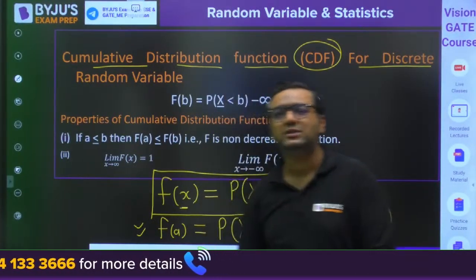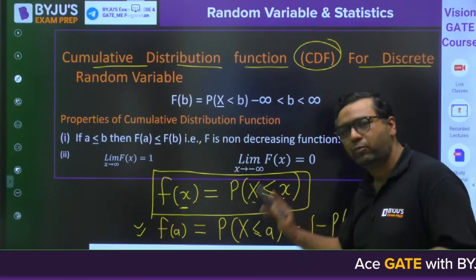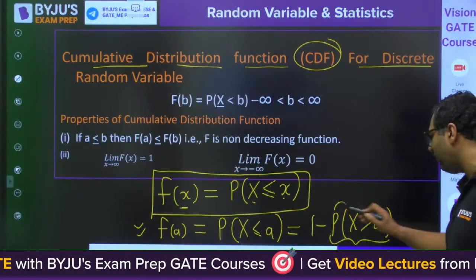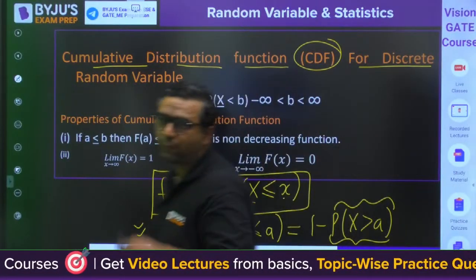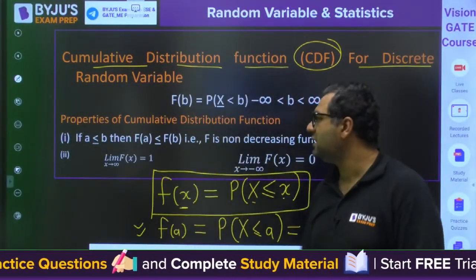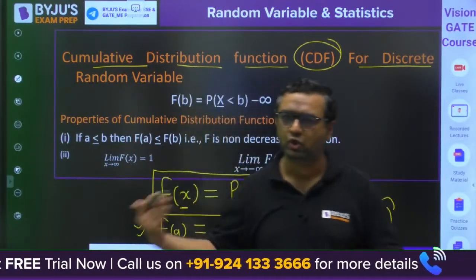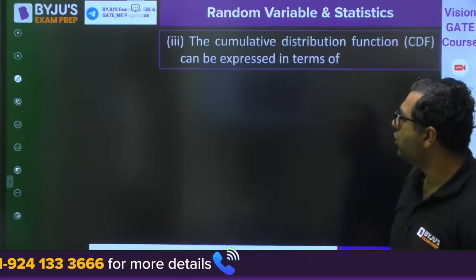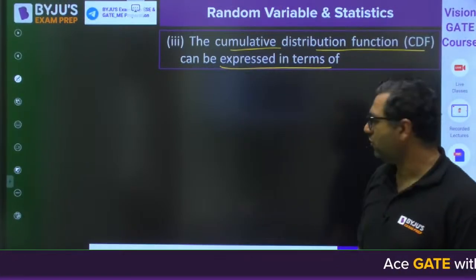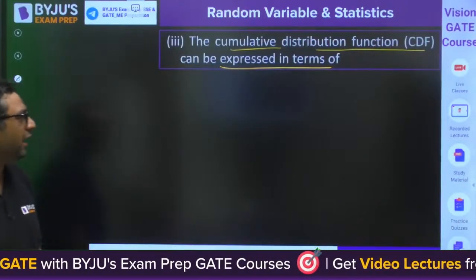Whenever we talk about the cumulative, X less than or equal to x means we will be adding all the probabilities up to x. Or you can subtract the probability of more than a from 1, and you will get the value of the cumulative distribution function, that is CDF. Is it clear? CDF is defined for both discrete and continuous random variables. Right now we have seen it for discrete. Don't worry, one by one we are moving ahead.